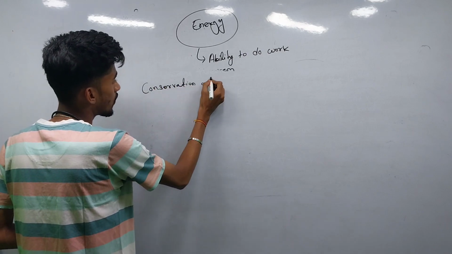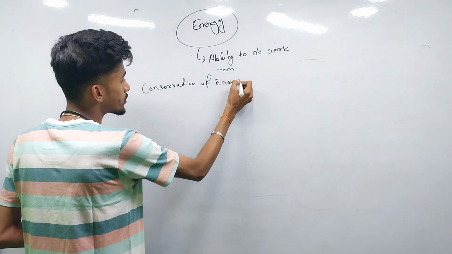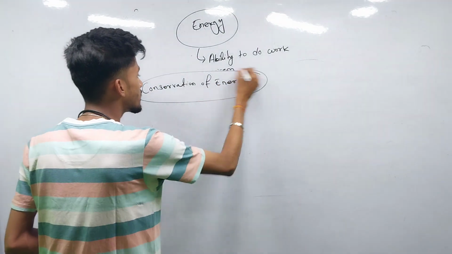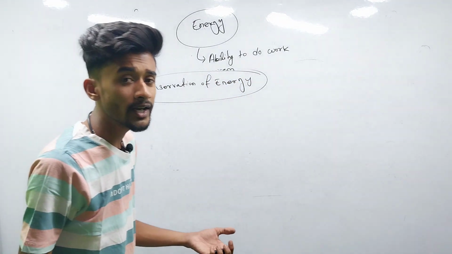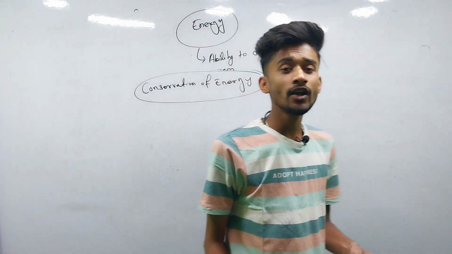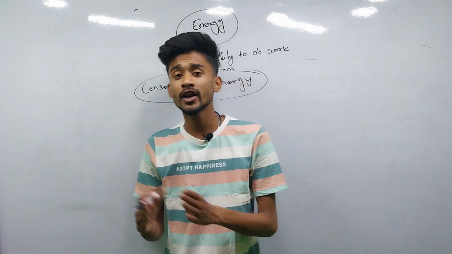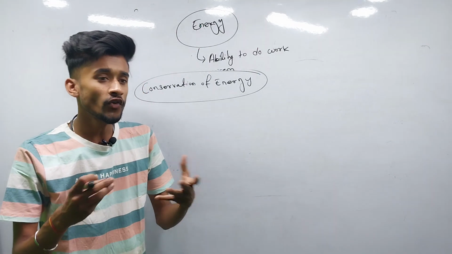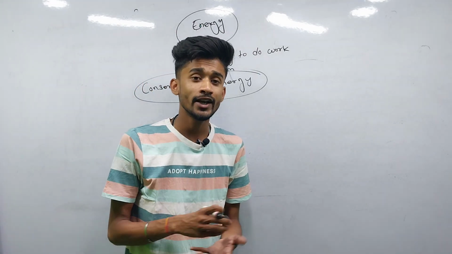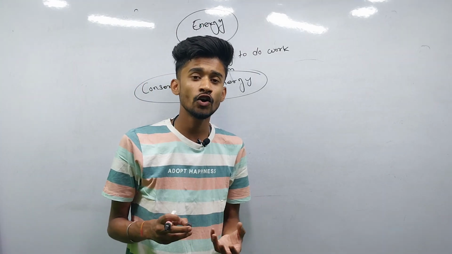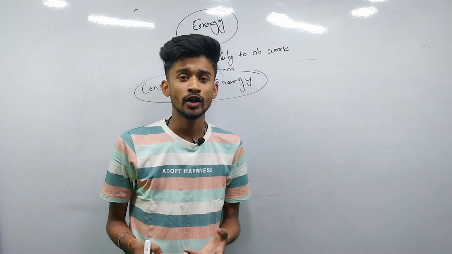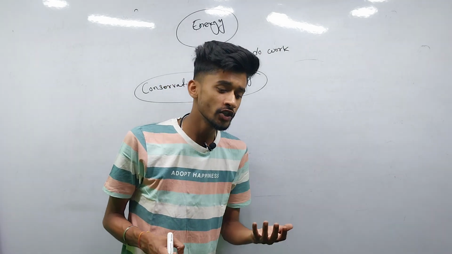Conservation of energy states that energy can neither be created nor be destroyed, it can only change from one form to another form. The amount of energy in the universe is constant.